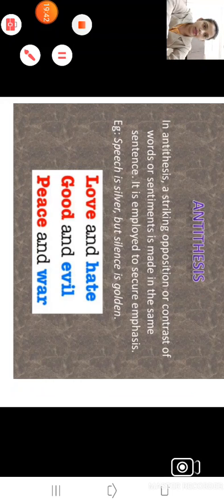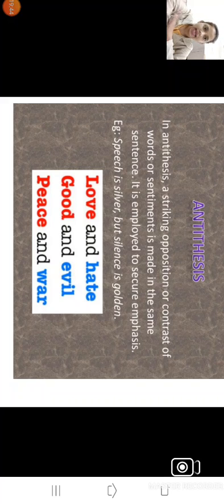Okay, next is antithesis. Anti means two opposite things, and we get two opposite things in one sentence. In antithesis, a striking opposition or contrast of words or sentiments is made in the same sentence. It is employed to secure emphasis. So here again we get two contrary ideas, two opposite ideas in one sentence. Speech is silver but silence is golden.